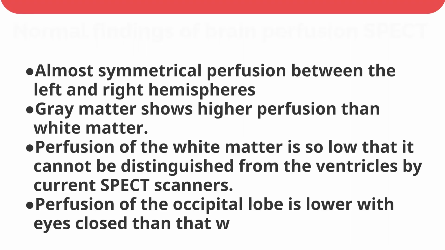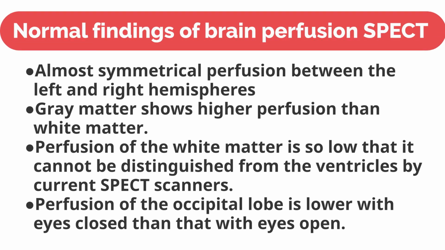I describe the normal image of brain perfusion. SPECT brain perfusion on the left and right hemispheres are nearly symmetrical. The gray matter shows higher blood flow than the white matter, and the white matter and ventricles cannot be distinguished from each other by SPECT resolution. With eyes closed, occipital lobe blood flow is reduced.